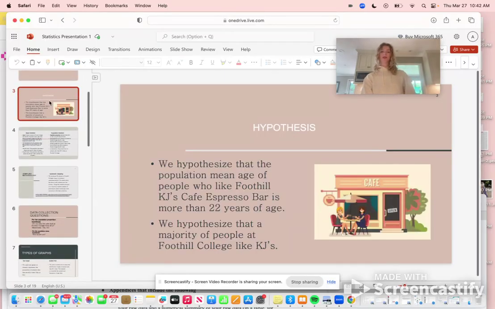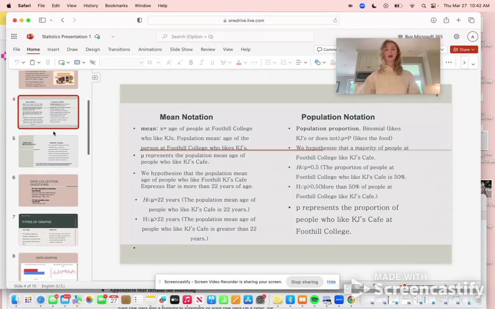So for the hypothesis, we hypothesized that the population mean age of people who like Foothill KJ's espresso bar is more than 22 years of age. We hypothesized that a majority of people at Foothill College like KJ's. So for the mean notation, the mean X is the age of people at Foothill College who like KJ's.